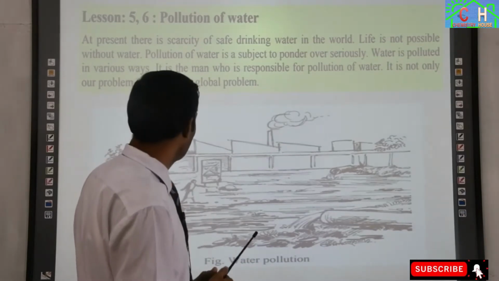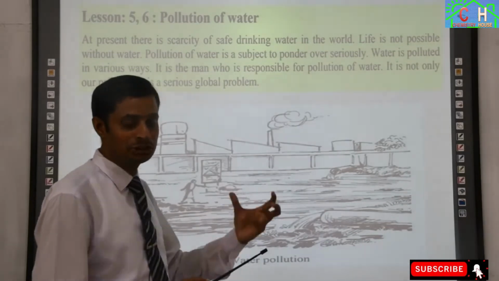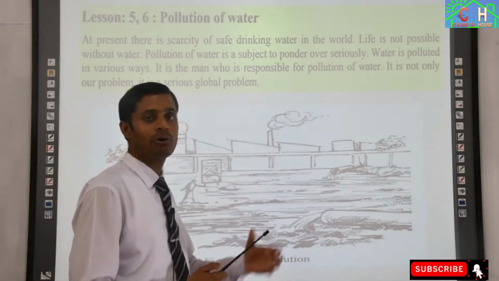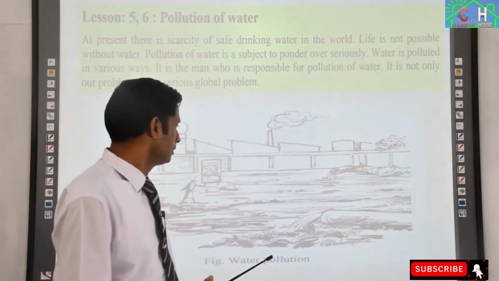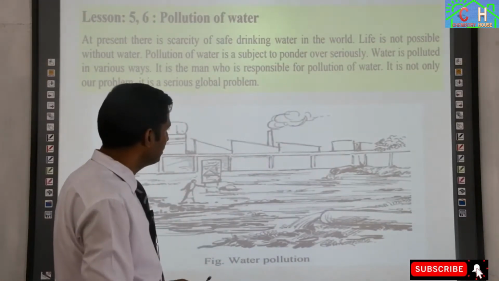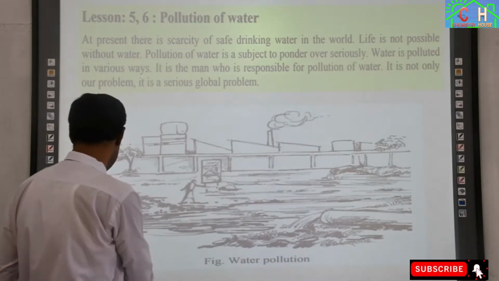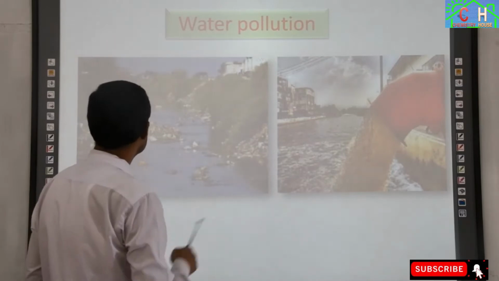And this water pollution is not just our country's problem nowadays, it is the world's problem. From this pictorial design, you can see how the water is polluting. We can see another picture. Follow these two pictures.